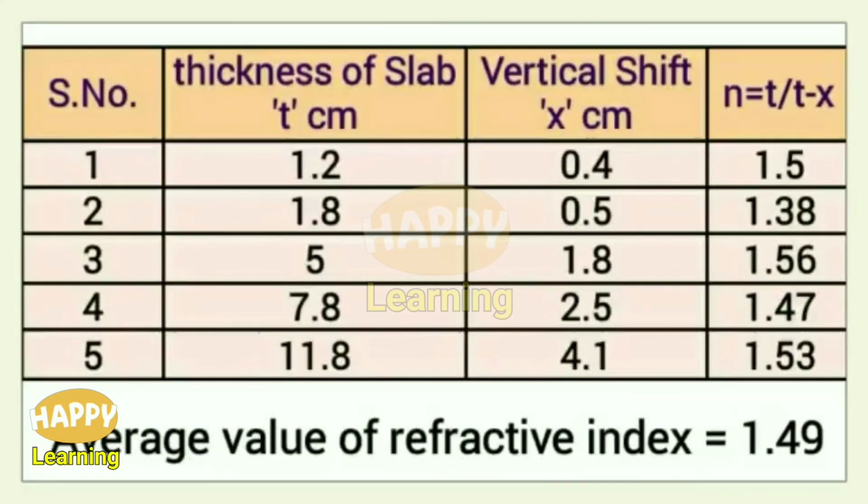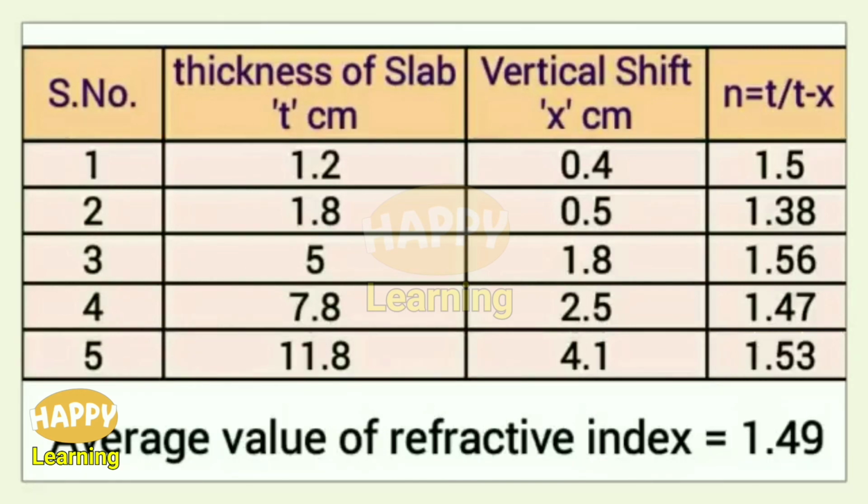Now, the same experiment is repeated with different glass slabs, and all the values are tabulated for different thicknesses of glass slab. The vertical shift values are noted. So here for thickness 1.2 centimeters, the vertical shift was 0.4 centimeter. For 1.8 centimeter thickness of glass slab, the vertical shift was 0.5. And for a thickness of 5 centimeter, the vertical shift was 1.8. And for a glass slab of thickness 7.8, vertical shift is 2.5. And for a glass slab of thickness 11.8, the vertical shift is 4.1.